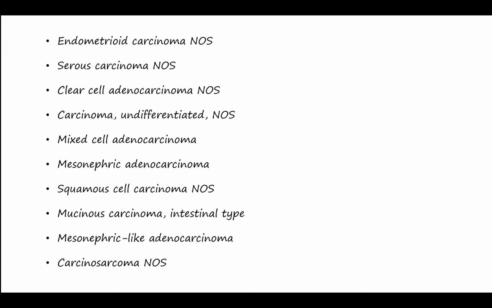So now we'll come to the various morphological types of endometrial cancers. These include endometrioid carcinoma, serous carcinoma, clear cell adenocarcinoma, carcinoma undifferentiated type, mixed cell adenocarcinoma, mesonephric type, squamous cell carcinoma, and mucinous carcinoma of intestinal type, mesonephric-like adenocarcinoma, and carcinosarcoma. So we'll start our discussion. We'll cover only the more common entities out of all of these, and we'll start our discussion with endometrioid carcinoma.